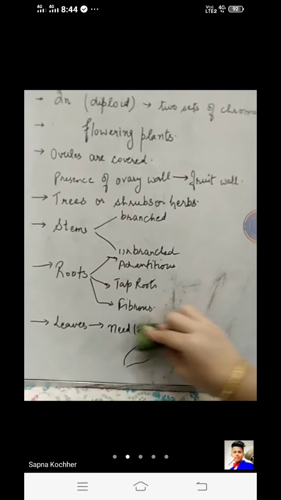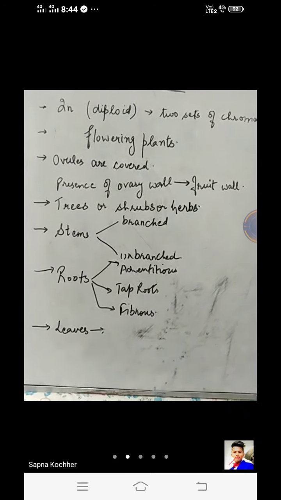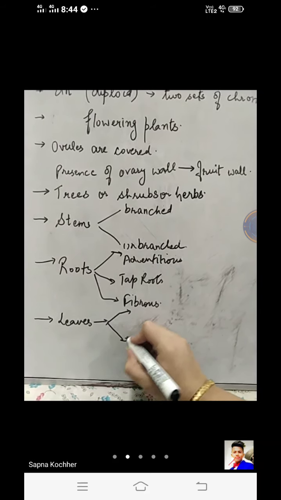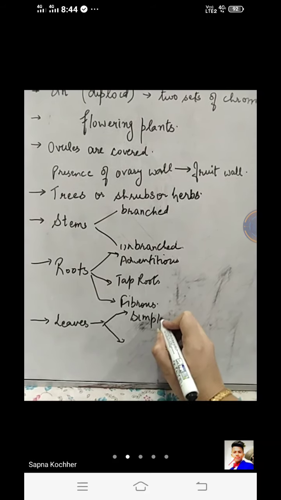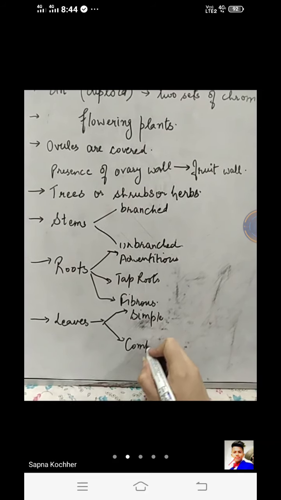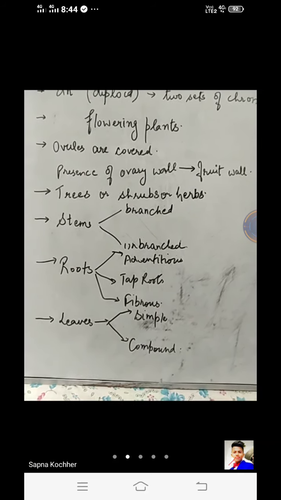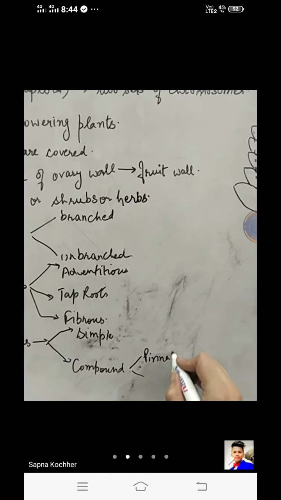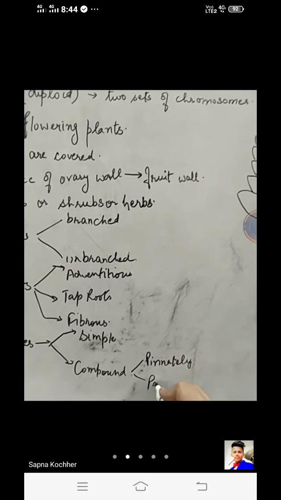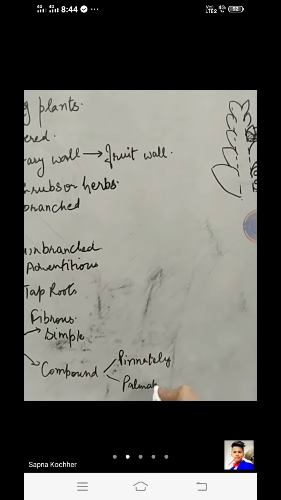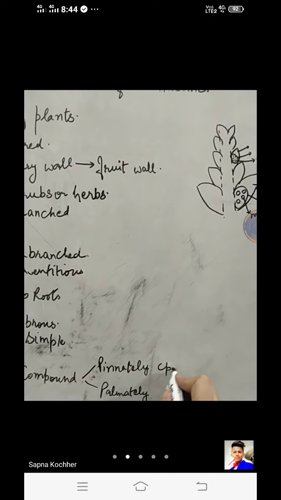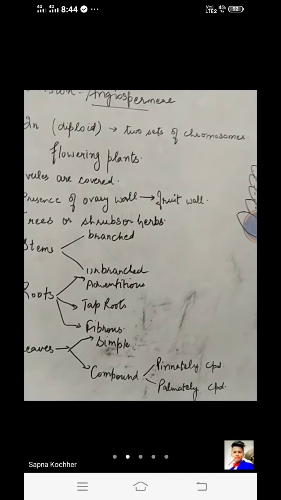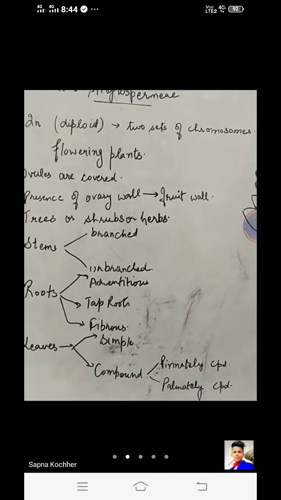The leaves are not reduced here now, they are properly expanded, and they show different structures. They can be simple or compound, as you have studied in the morphology chapter. They can even be pinnately compound or palmately compound. For the general features, we can write them all. So these are the features of the leaves, stems and roots.